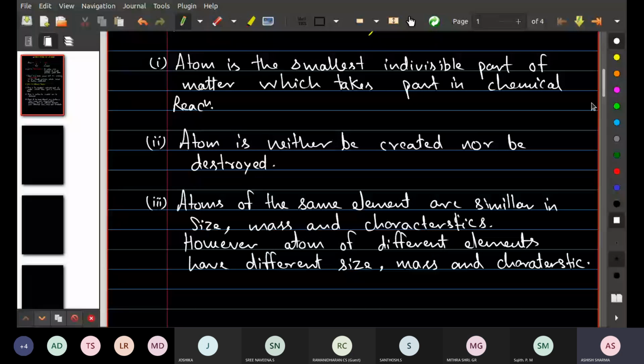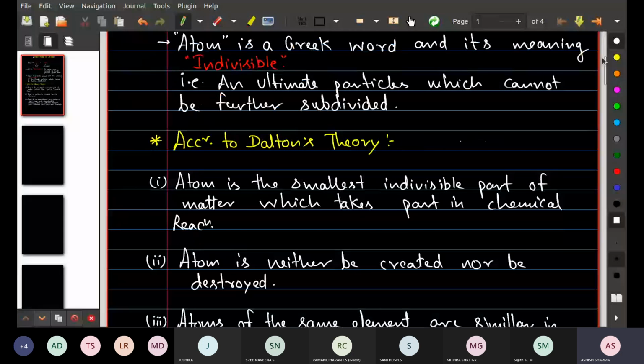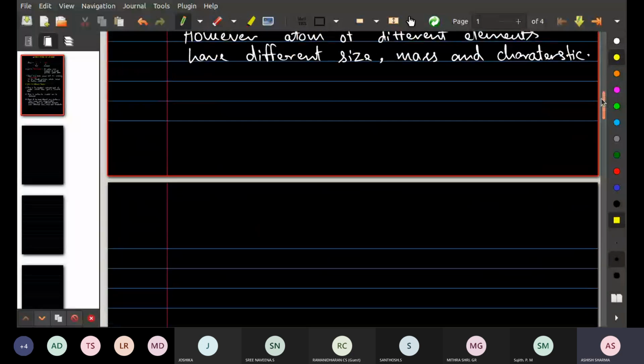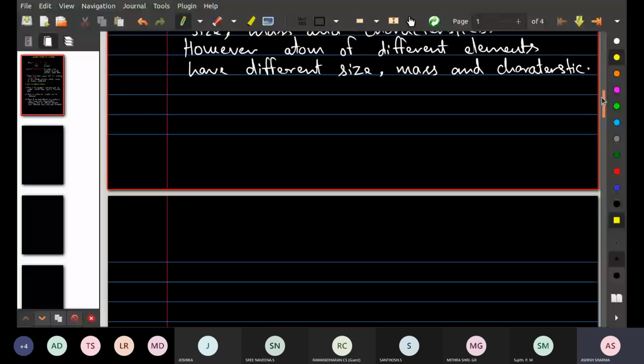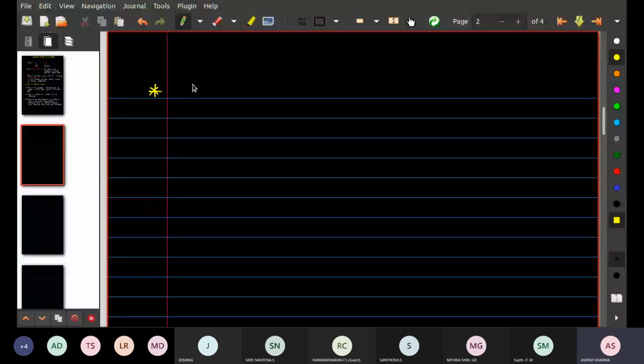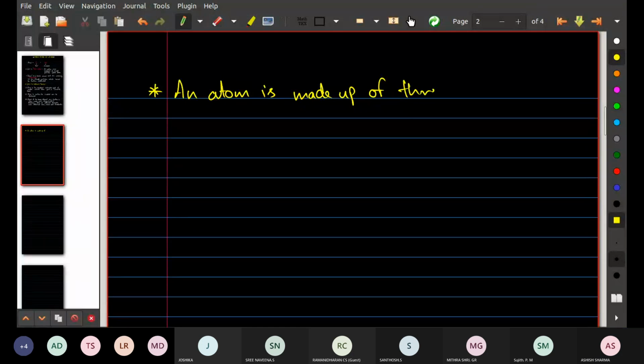Okay. So first of all, you should write down very basic information regarding the atom, which we know right now in the modern theory of the atom. What we know, the basic theory about the atom, you should note down here. Basic points of atoms. Write down: an atom is made up of three subatomic particles.